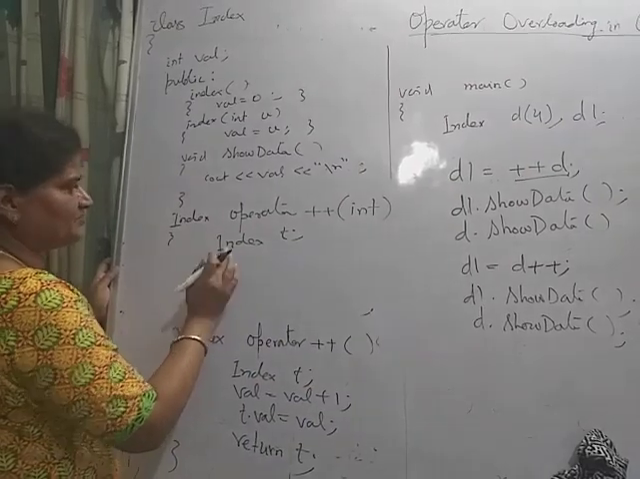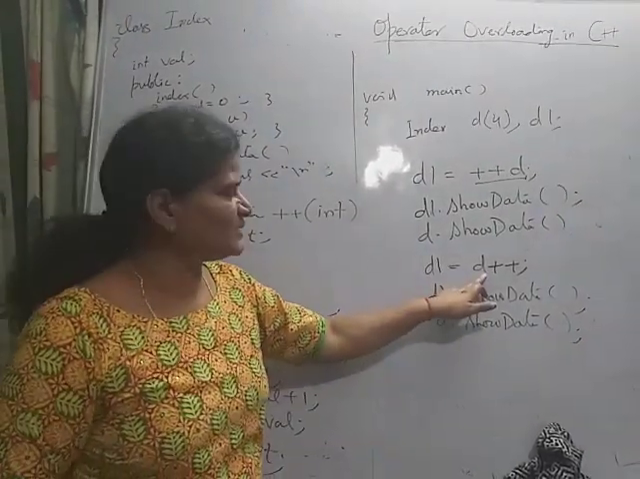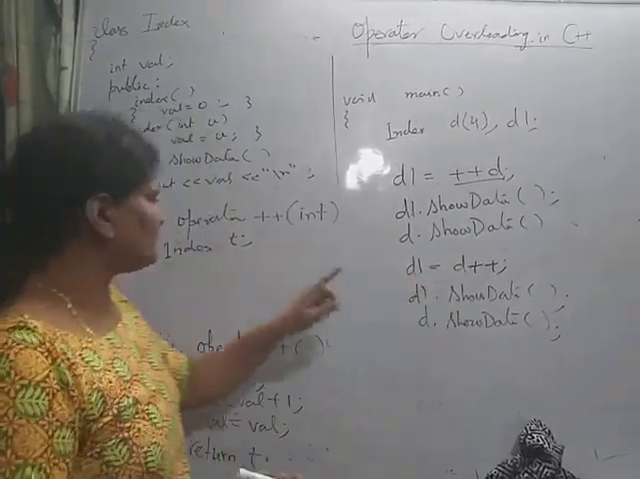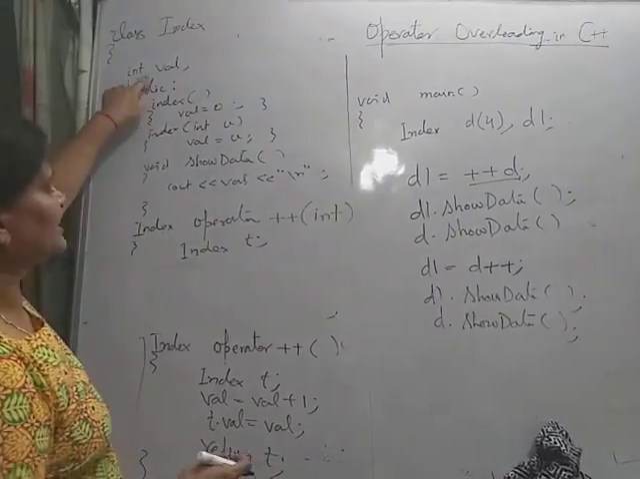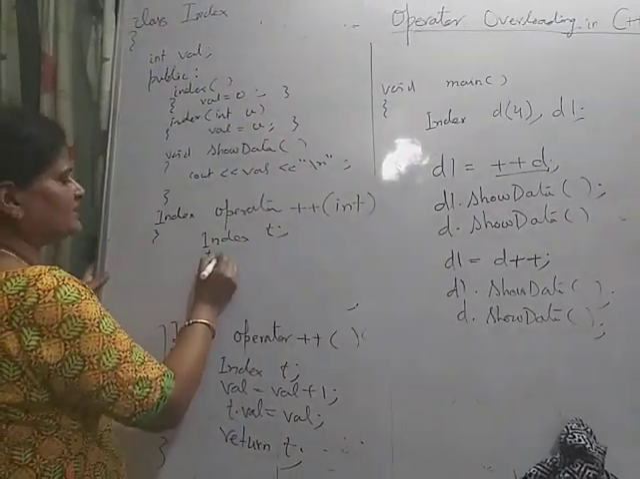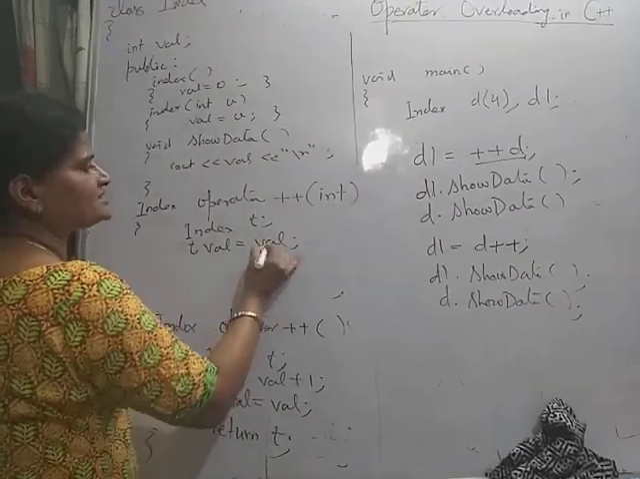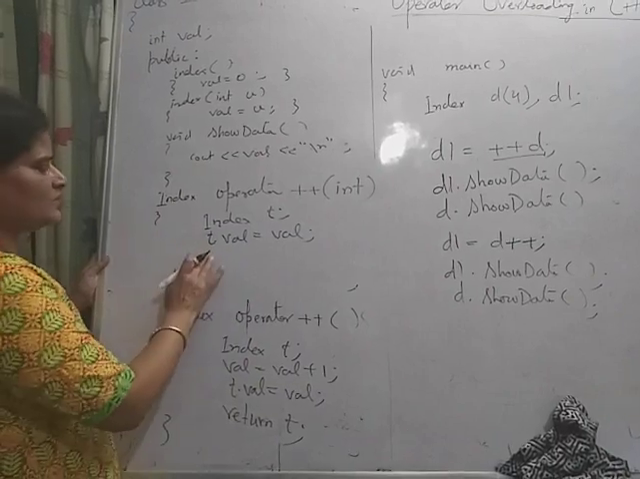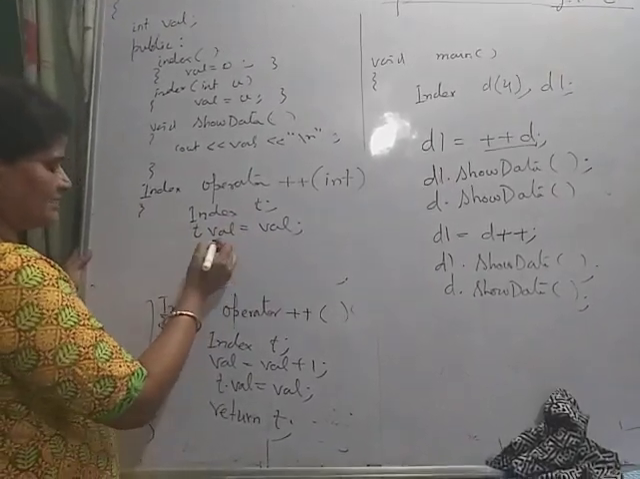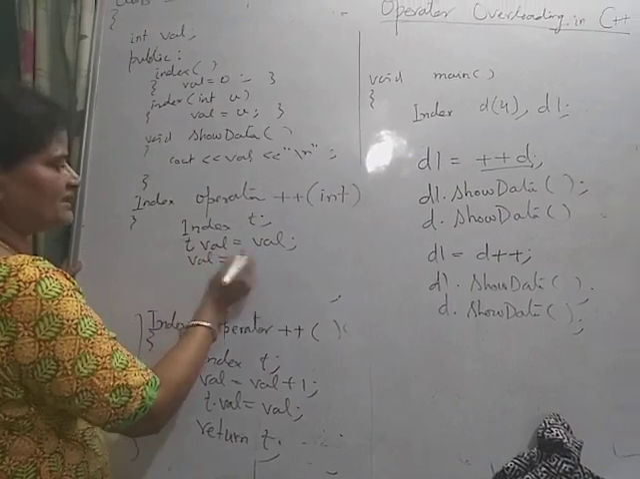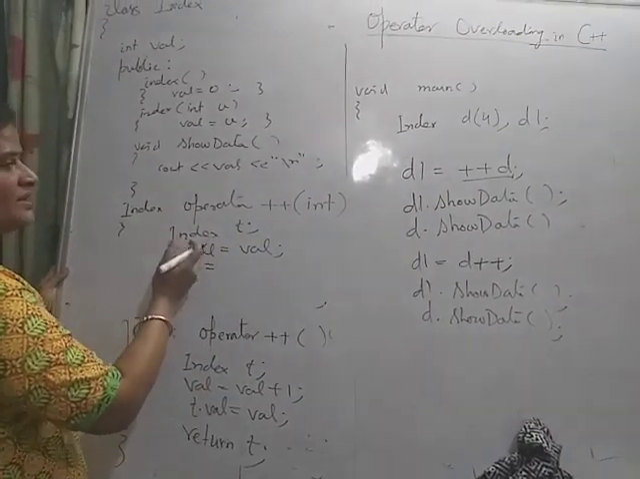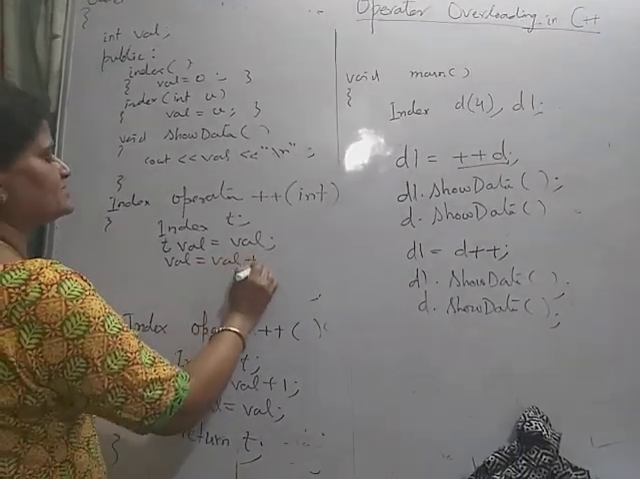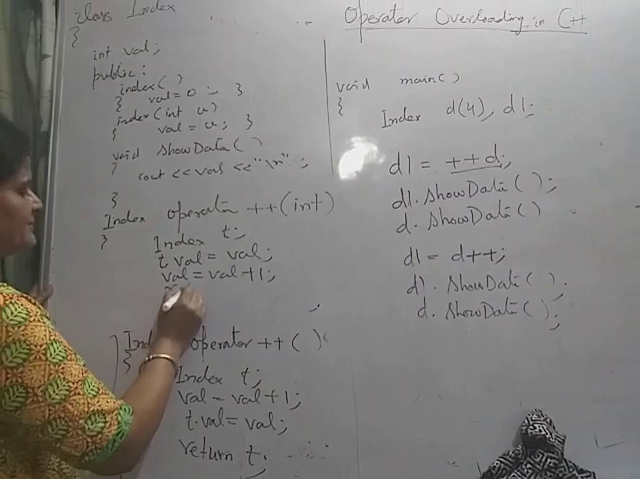t, and now what is the working of plus plus post increment? First, the old value of d will be transferred. So whatever be the val field of this implicit object, that will be given into t dot val equal to val. This is the val value of the implicit object, and this is the temporary object. After transferring the old value of d into the temporary object, we increment val plus 1 and then return t.